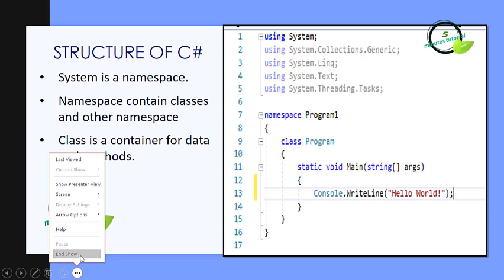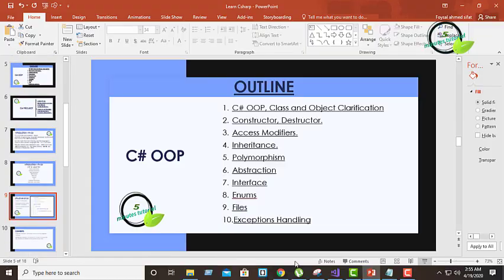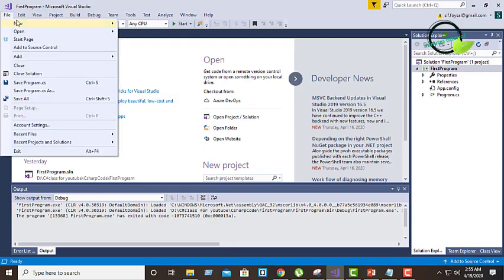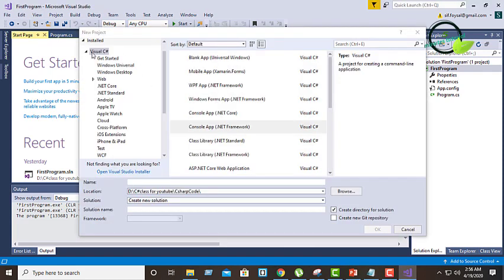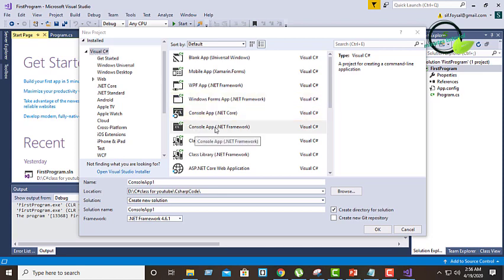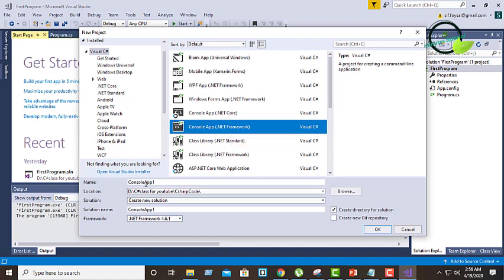So let's start. Let's do a simple code. First we have to select File, New, and Project. Then here we have to confirm we have selected Visual C#. Then Console App (.NET Framework), and here we have to give a name.